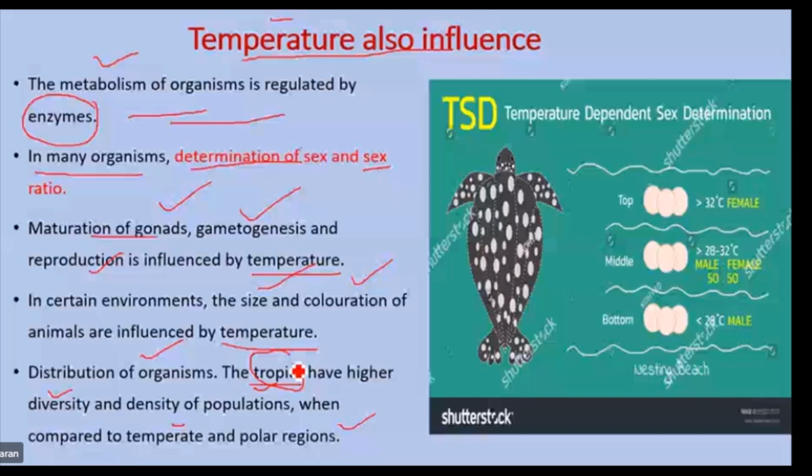You see, one more example I have given here is for sex determination. This is a turtle. You see in this picture, at 28 degrees Celsius or less, the egg will develop into a male. At more than 32 degrees Celsius, the egg will develop into a female. In between 28 and 32, 50% male, 50% female. You see, the sex determination of the organism is influenced by temperature.